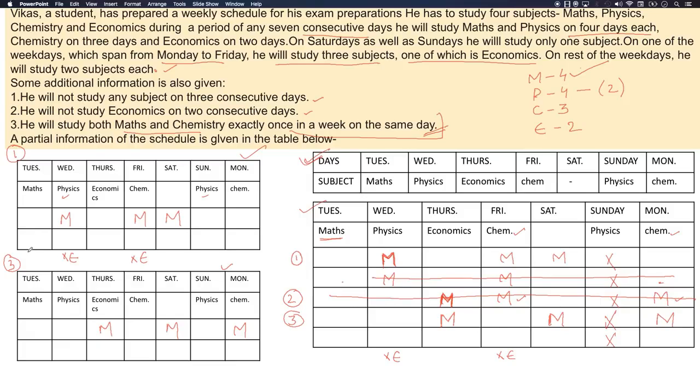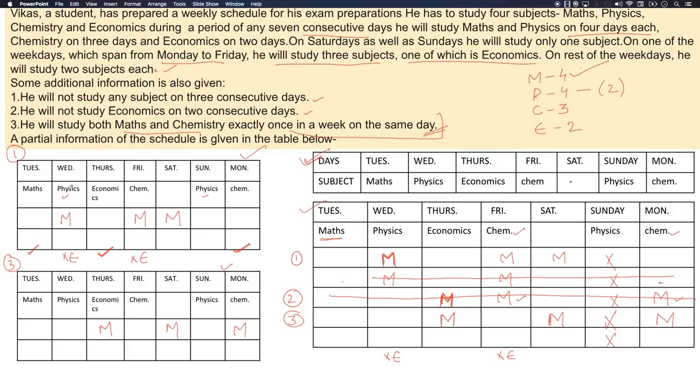Again repeating, that is Tuesday, Thursday and Monday. In these 3 days we'll have to arrange 2 physics. So the total possible combinations is 3C2, which is 3. Now let's try to strike it down. Can we put physics on Tuesday and Thursday? We cannot, because there would be 3 consecutive physics. So one combination is gone.